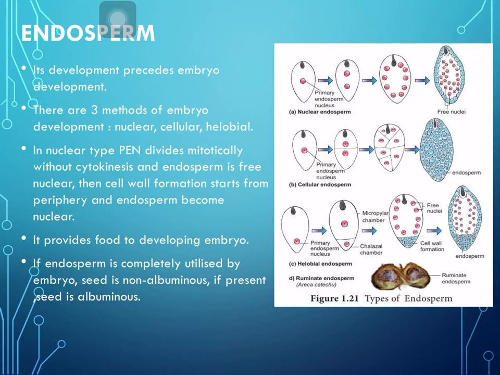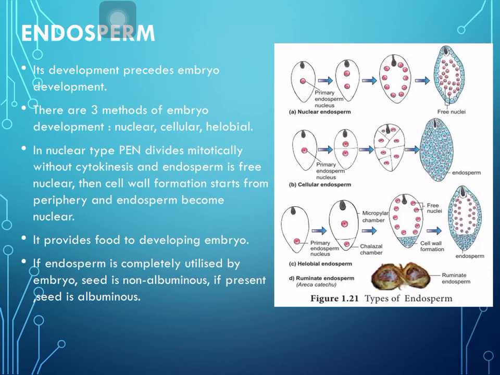The description is not very much in your course, but you can see with the diagram the different types of methods of development in the case of the endosperm. In nuclear type, the primary endosperm nucleus divides mitotically without cytokinesis.